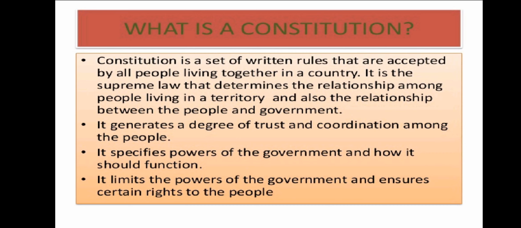It generates a degree of trust and coordination among the people. It specifies the power of the government and how it should function. It limits the power of government and ensures certain rights to the people. This is what is constitution.